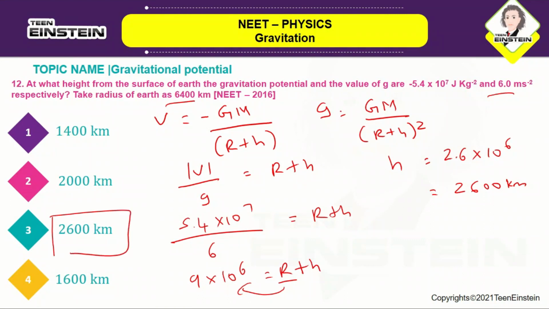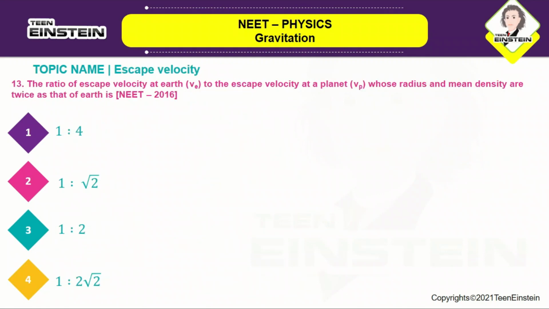Okay, so let us now move on to the next question. The ratio of escape velocity at Earth VE to the escape velocity at a planet VP whose radius and mean density are twice as that of Earth is. So here they are saying find the ratio of the escape velocities. So you can take the escape velocity of Earth VE is equal to r into root of 8 by 3 pi G rho. Okay, and similarly you can take the escape velocity for a particular planet.